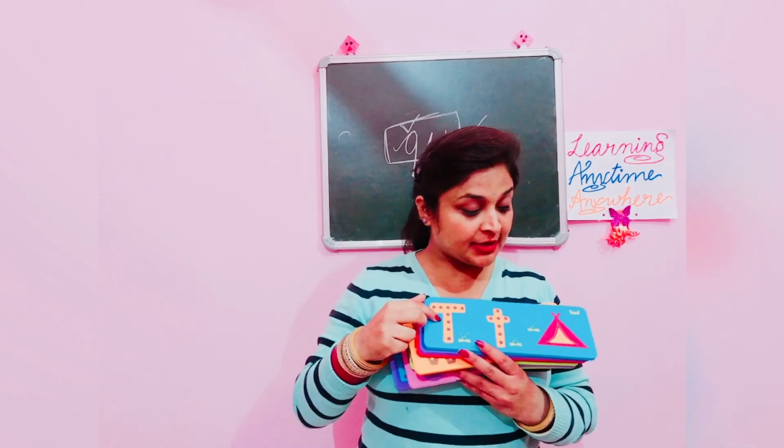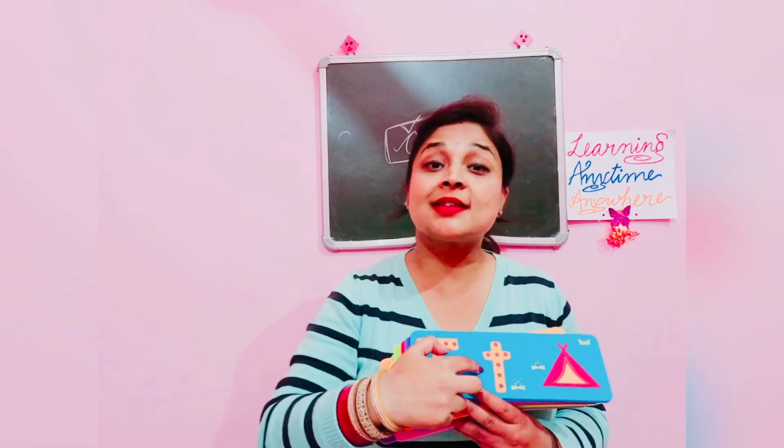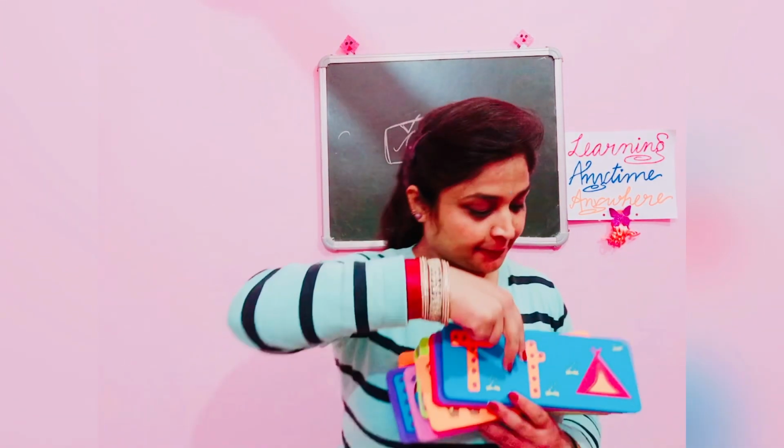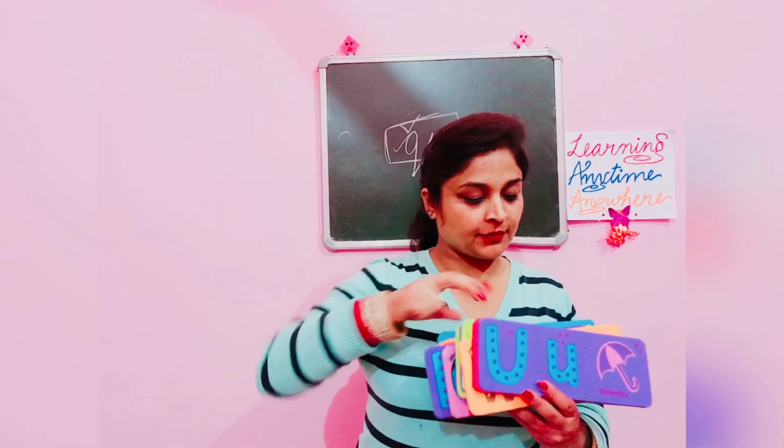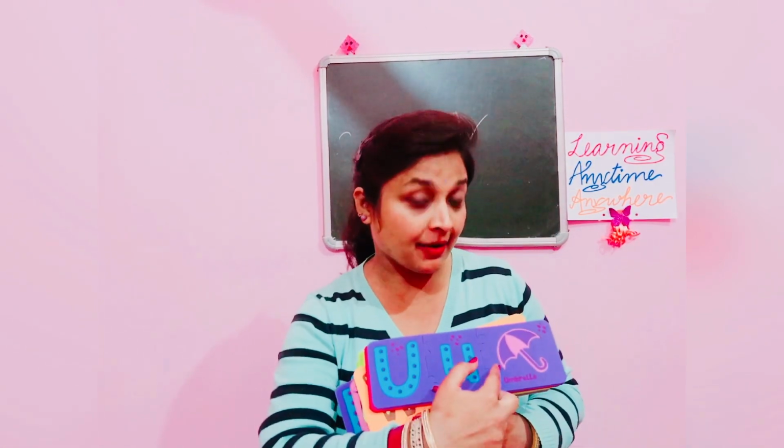Moving towards the next letter, letter T. The sound of letter T is tent. It is not t, it is t, t, tent. The next letter is letter U, and the sound of this letter is u, umbrella.